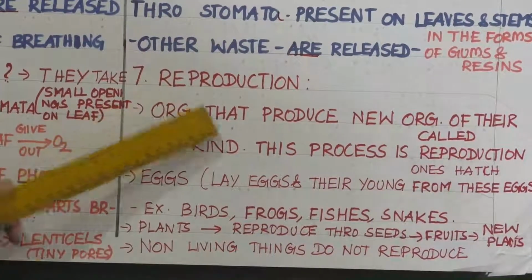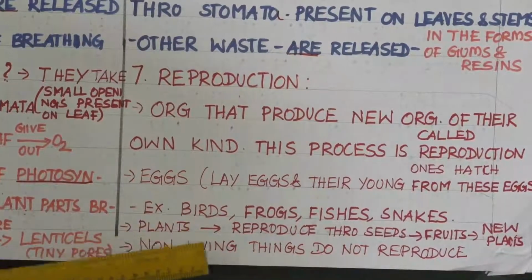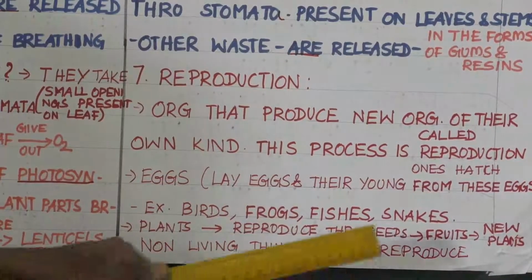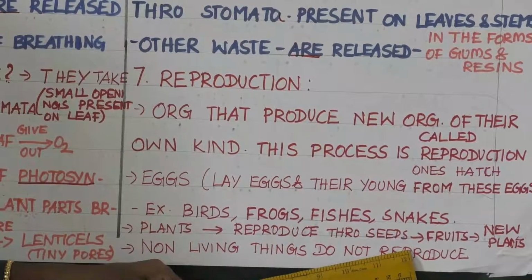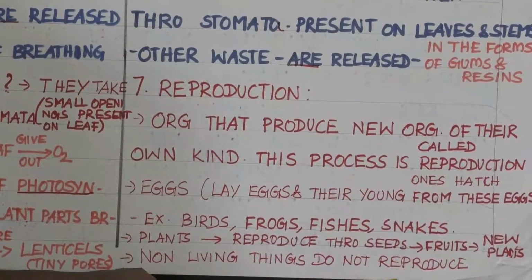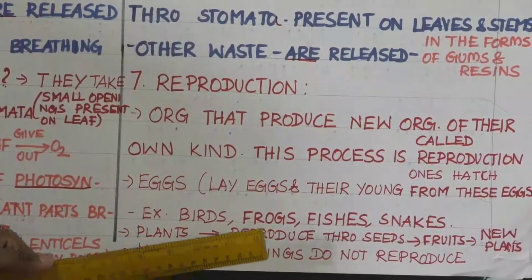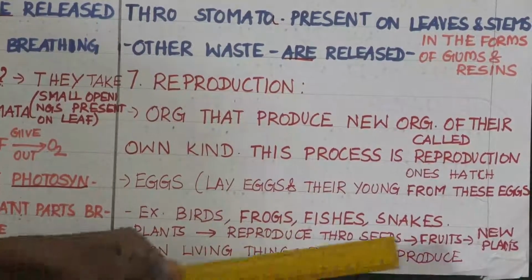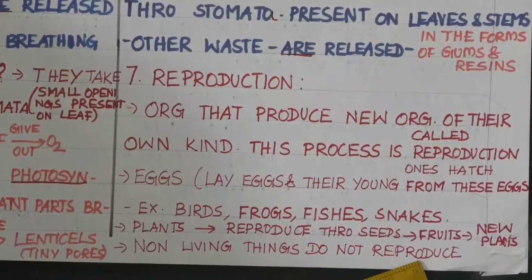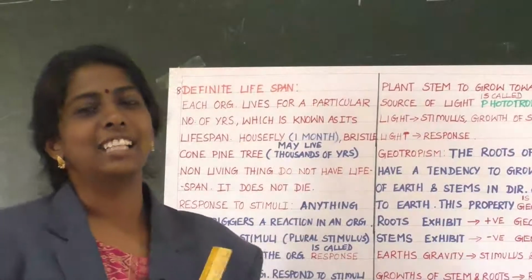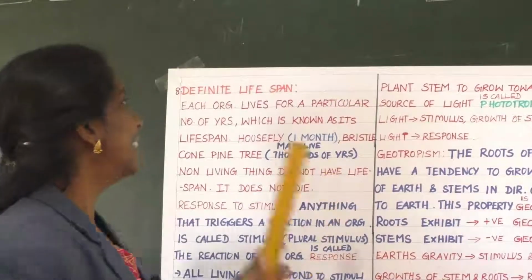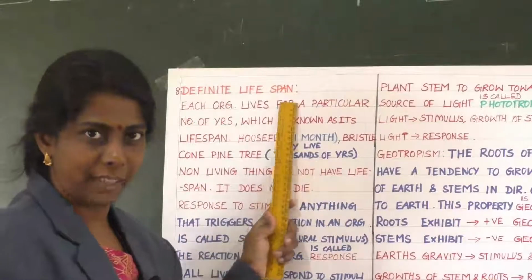So this is about living organisms. Then non-living things do not reproduce. Is it not? Table and chair will not give you young ones. So non-living things do not reproduce. Yes, children. Now let us learn about the next feature, that is definite lifespan.